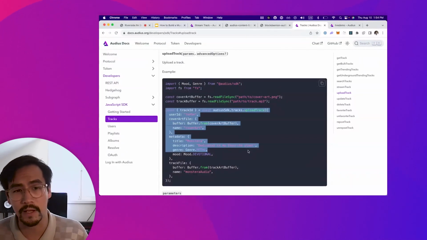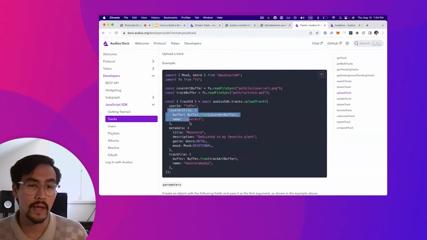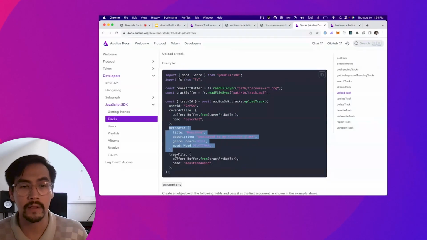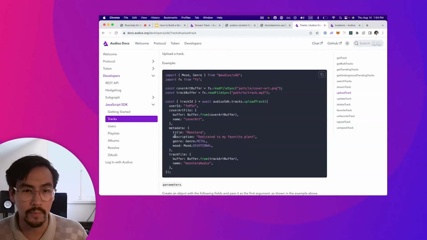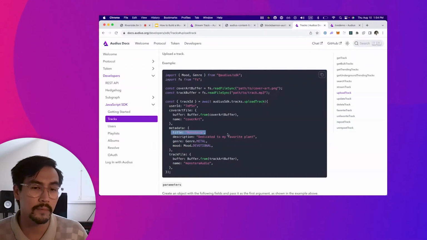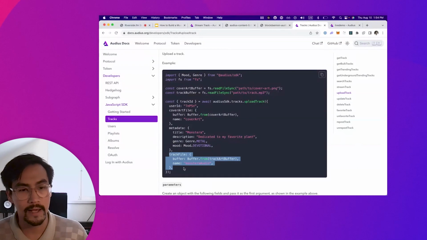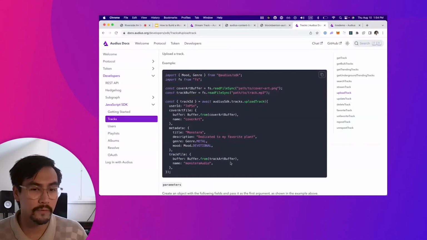And then we're going to call into the SDK and actually upload it. What this takes here is a user ID, an actual cover art file, a metadata blob, which includes all the information about the track that I want users to see, such as the title, the description, the genre, and mood, as I mentioned. Of these things, title and genre are required, as well as artwork, description and mood being optional fields. And lastly, of course, we're going to include the track file itself.